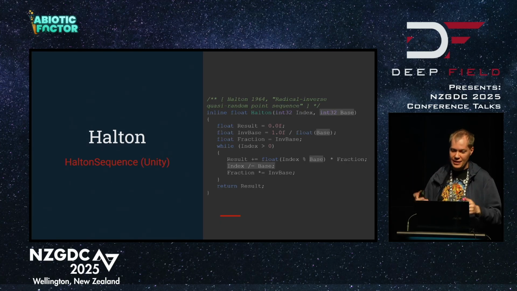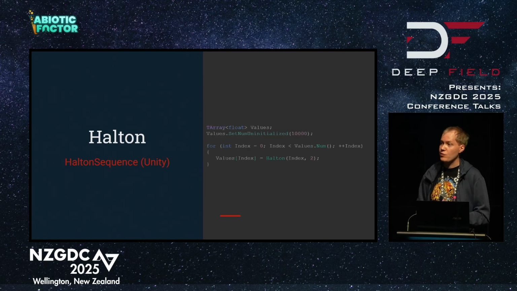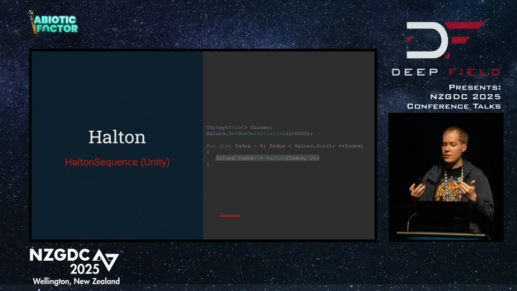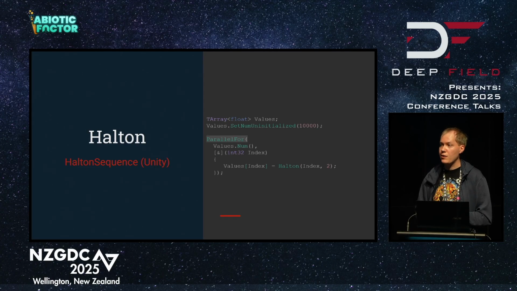Like I said, these things already exist and they're already really good. We can plug it in here. We can just replace srand like this, and we will get a predictable sequence of random values every single time. More importantly, Halton as a deterministic function is thread safe, so we can plug it instead into a parallel for and greatly improve the performance of our game.